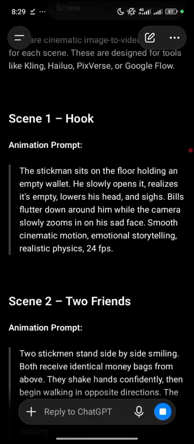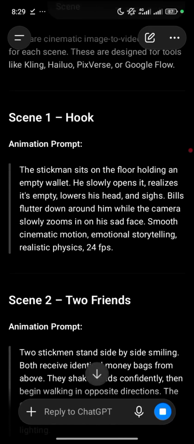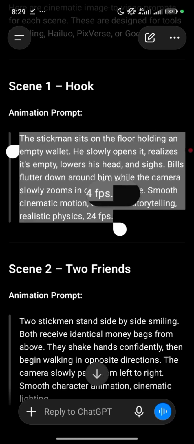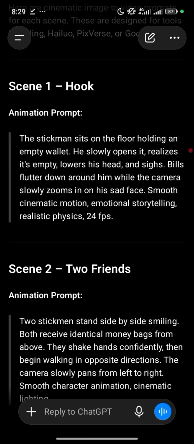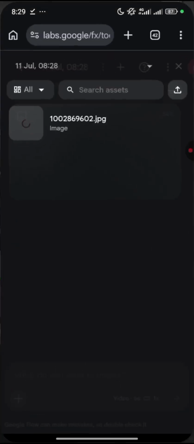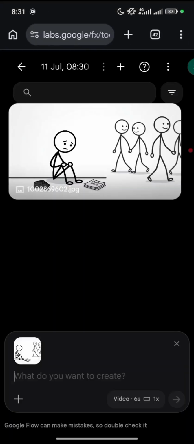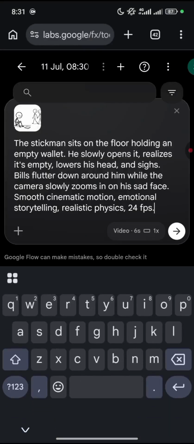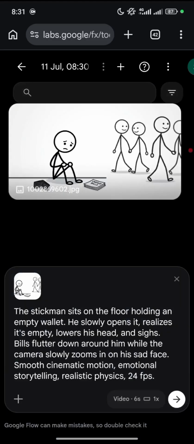So now this is for scene 1, what we just generated, right? So you see the Stickman sits on the floor holding an empty wallet. So what we do is we are also going to copy it. We copy and we go back to our Google Flow. So now that we have gotten our Google Flow to open, what we are going to do next is that we are going to paste that prompt, that video prompt we got from ChatGPT, right?